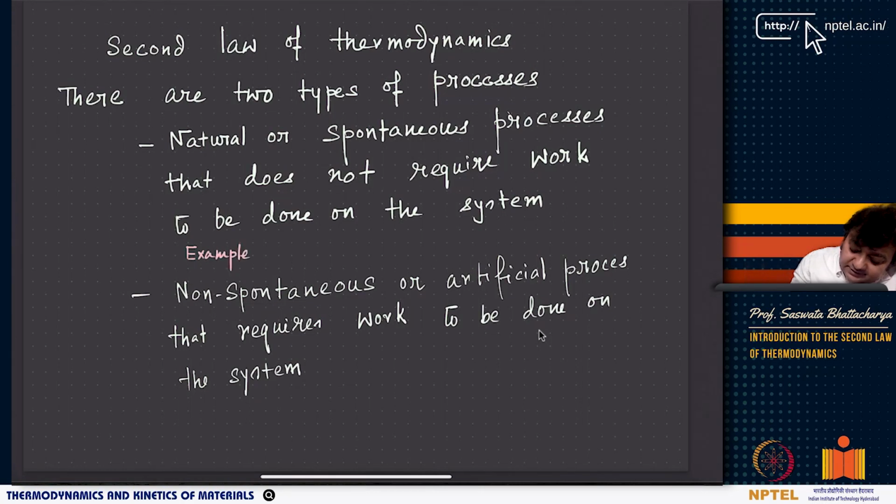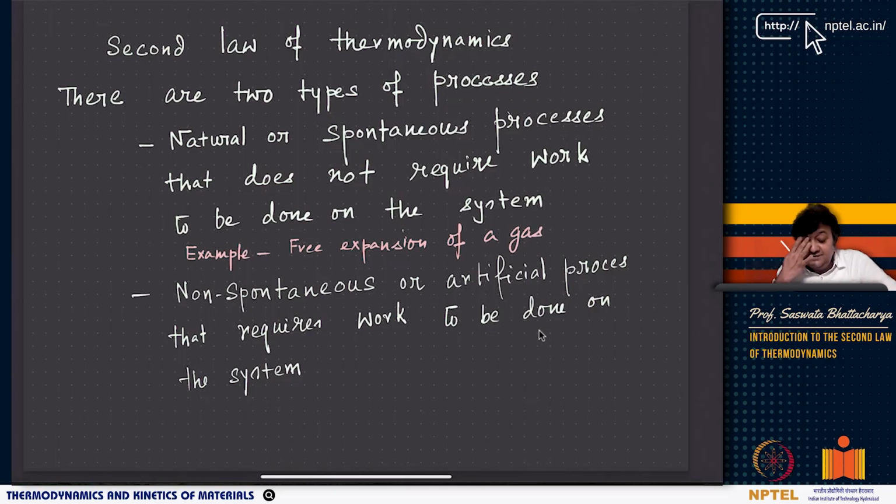One major example that I can give is free expansion of a gas, because there is no work required to be done for this free expansion.